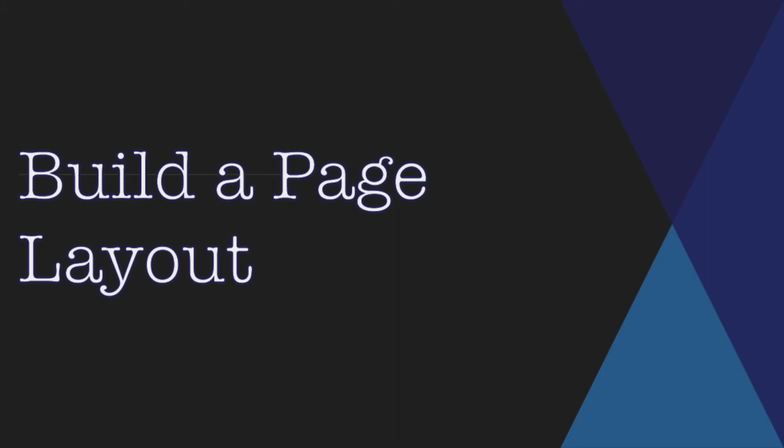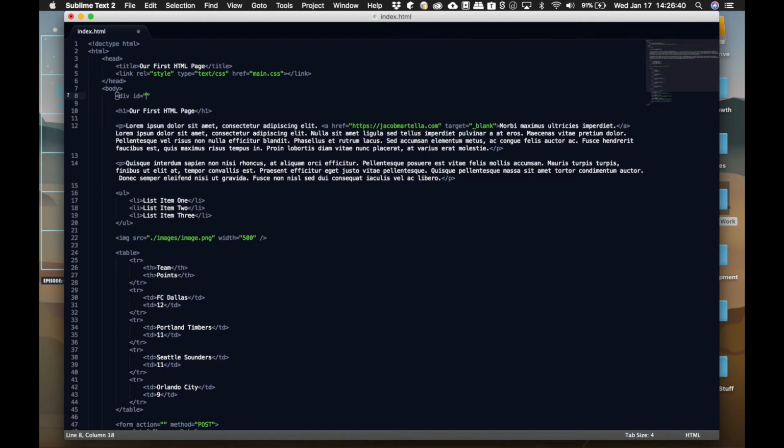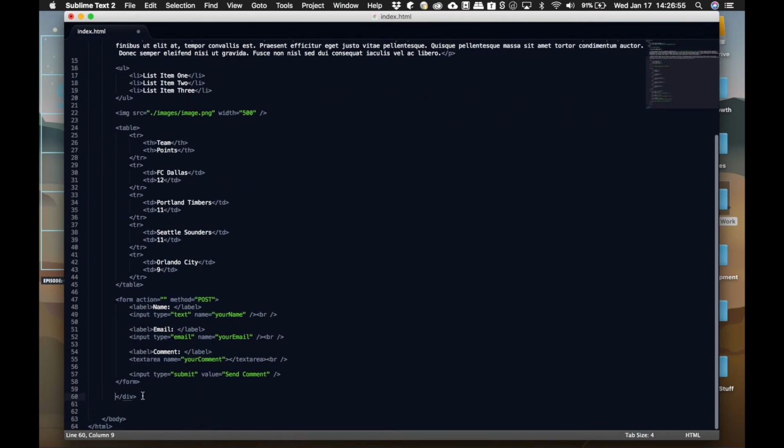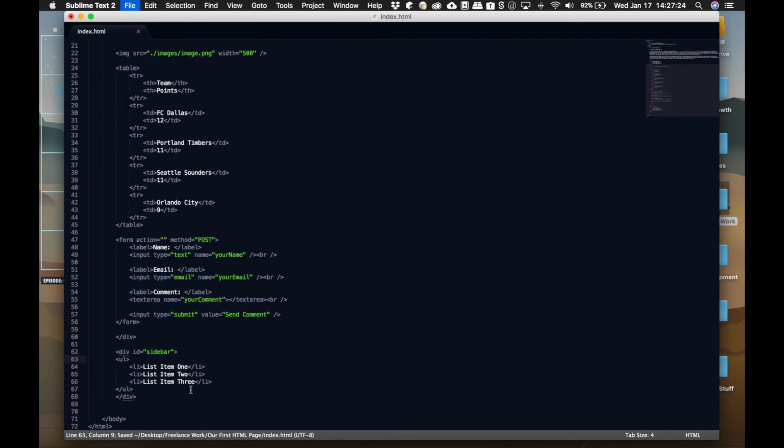Okay, so remember that page that we created last time? We're now going to style that page. But before we do that, there are a few HTML changes that we need to make. First, you're going to wrap the heading, content, image, and form in a div with an ID of main section. Then create a div outside of the other div with an ID of sidebar. We're then going to move the list that we created to inside of this new div. And now we're ready for our CSS.